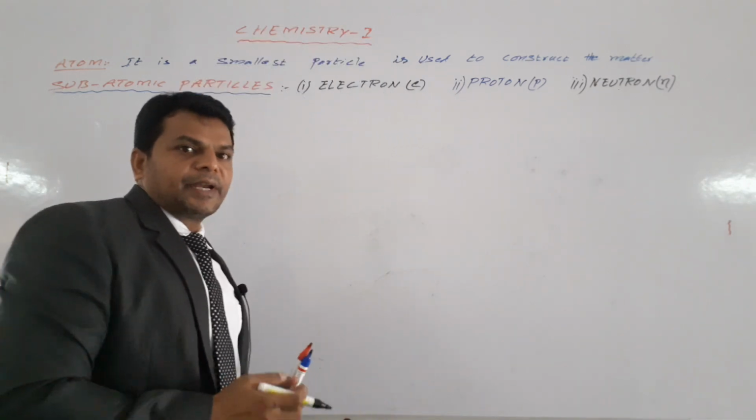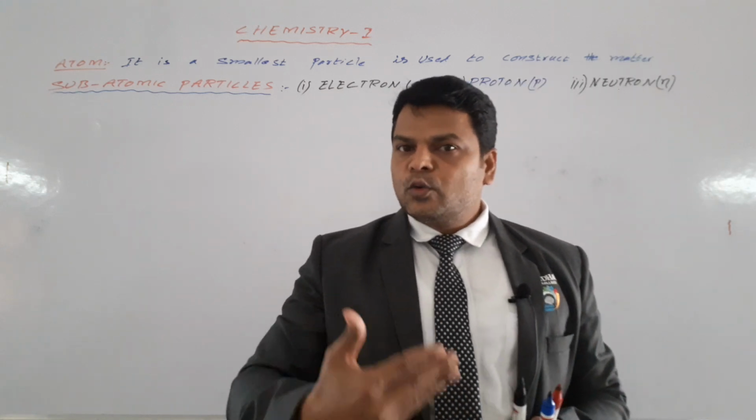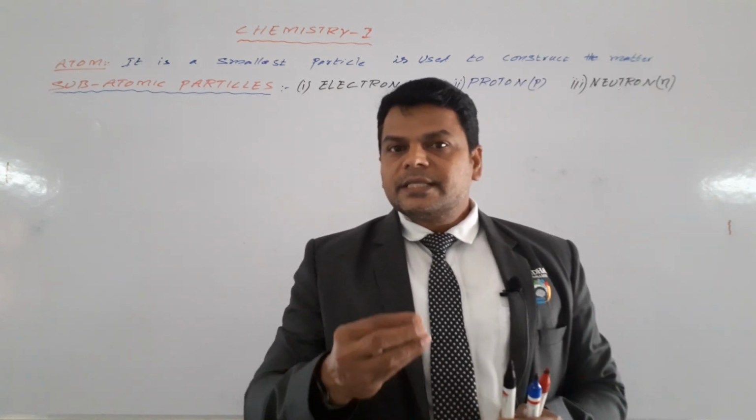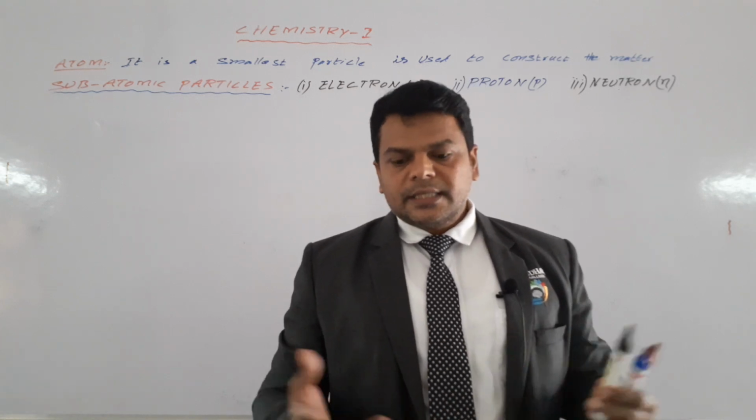Now we are going to discuss the subatomic particles one by one: who discovered them, what is their mass, what is their charge, and the remaining properties.